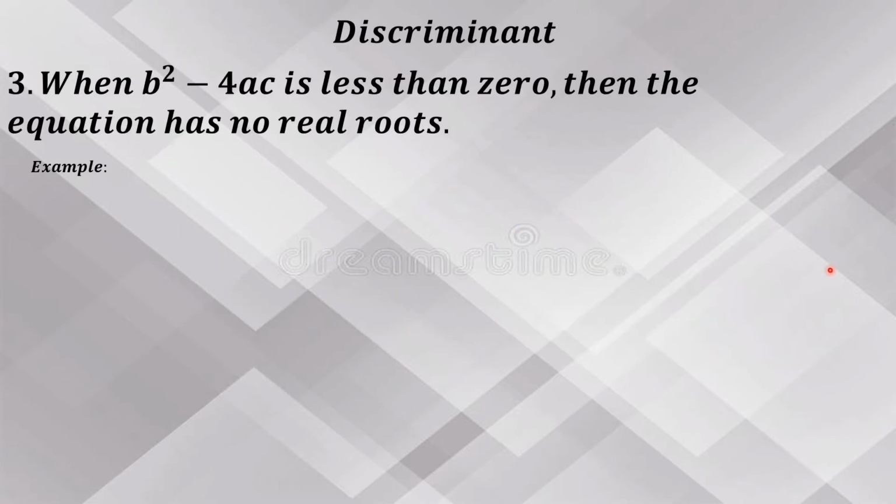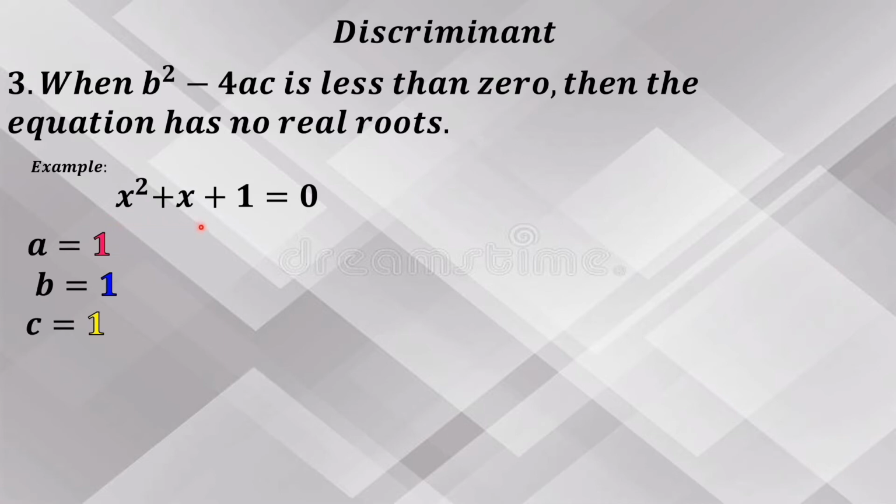Number 3. When b squared minus 4ac is less than 0, then the equation has no real roots. Example, x squared plus x plus 1 equals 0. The value of a equals 1, b equals positive 1, c equals positive 1. Substitute the discriminant formula b squared minus 4ac.